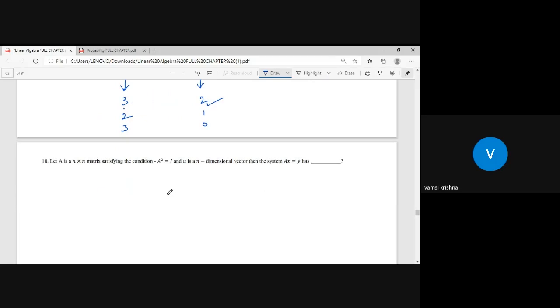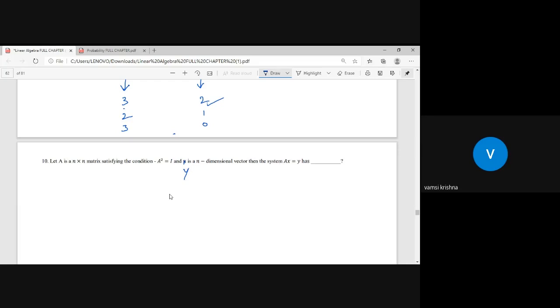Okay. Let A be an n by n matrix satisfying the condition A square is equal to I. And Y is an n-dimensional vector in the system such that Ax is equal to Y has what type of solution?